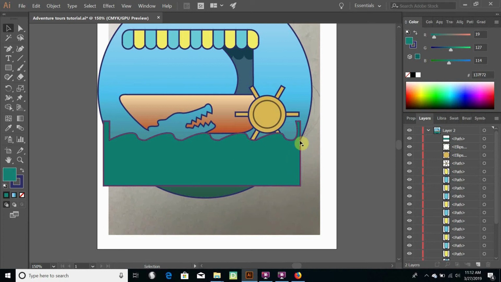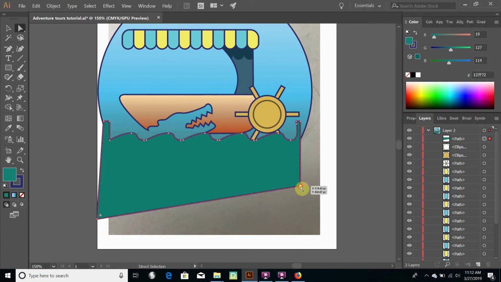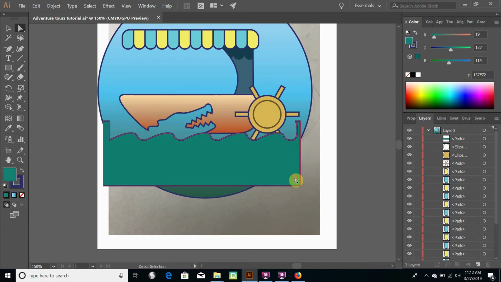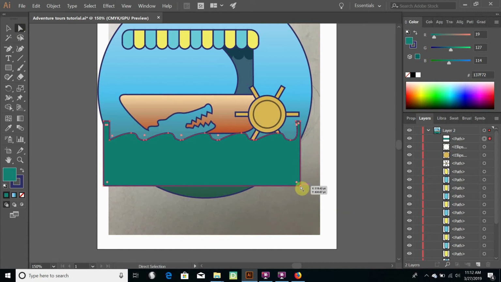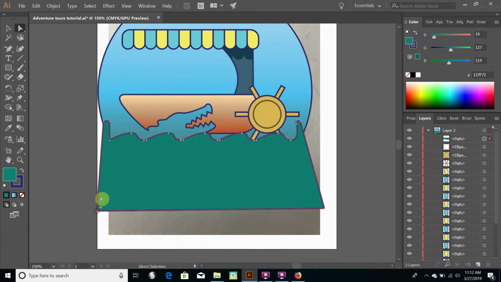Alright, turns out I actually needed another wave on there. But I don't want to have to deal with that. I can just grab the anchor points, expand it beyond my circle, take these multiple anchor points, holding down Control to grab those multiple anchor points. So to adjust it to my circle, I can just grab my direct selection tool, click on a single anchor at a time, drag it out so that it's covering up my entire circle as I need it to.